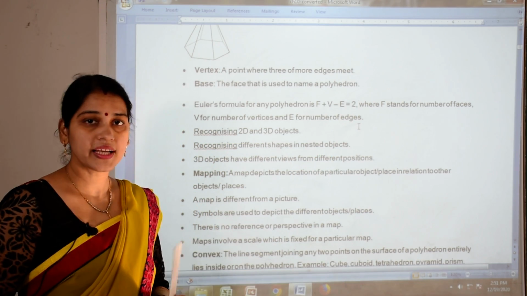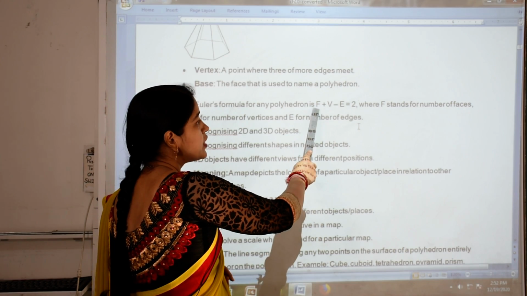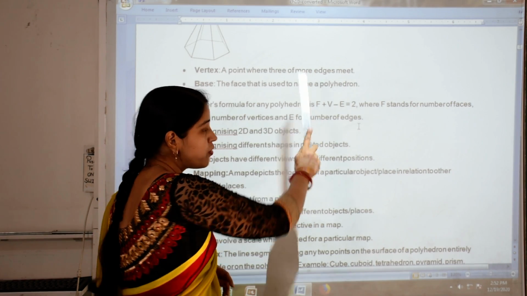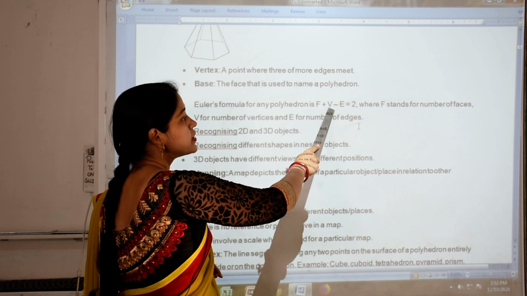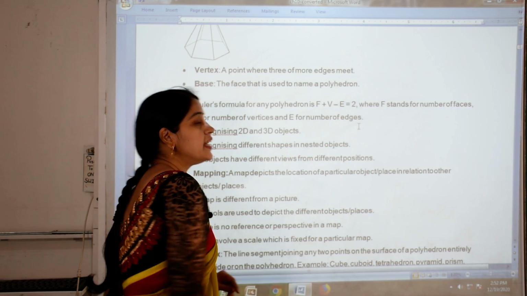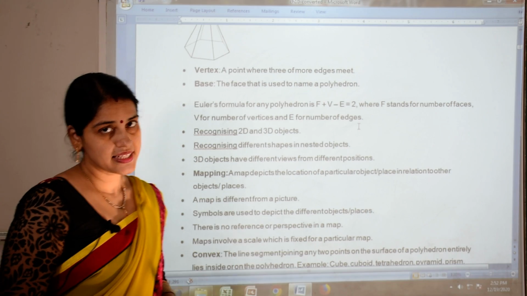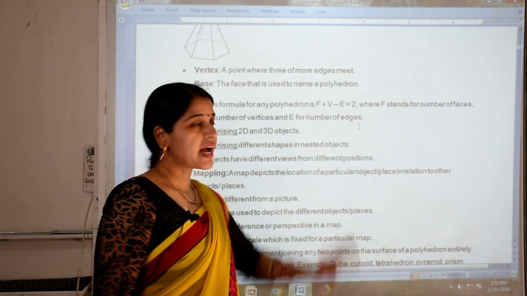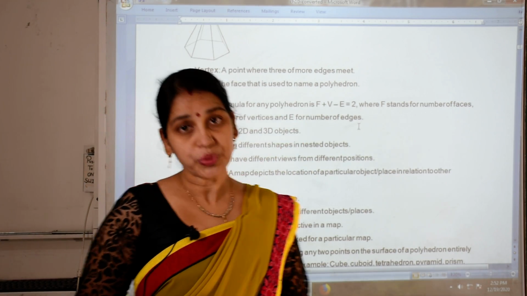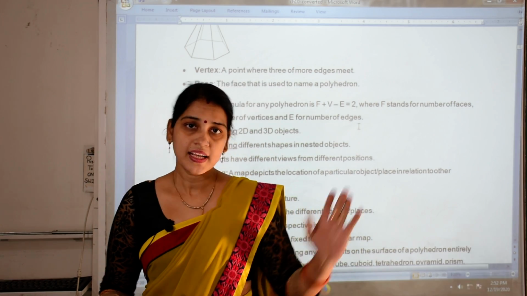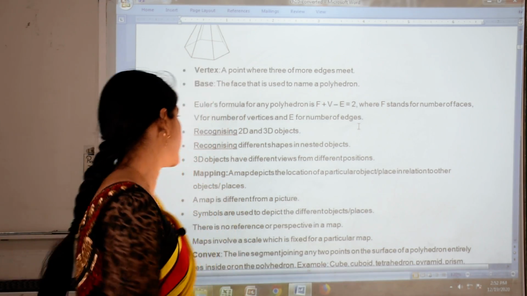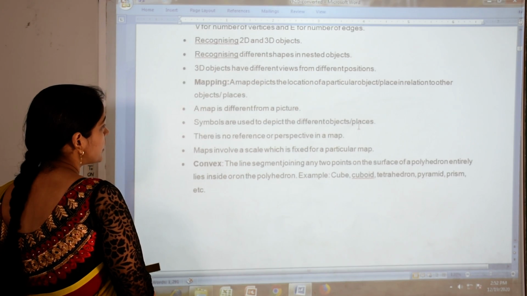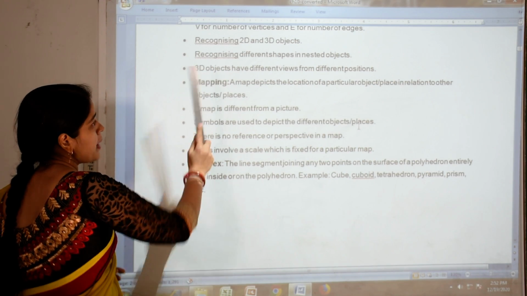This is Euler's formula, where F denotes the number of faces, V the number of vertices, and E the number of edges. That is the one formula we have to use in the exercise.